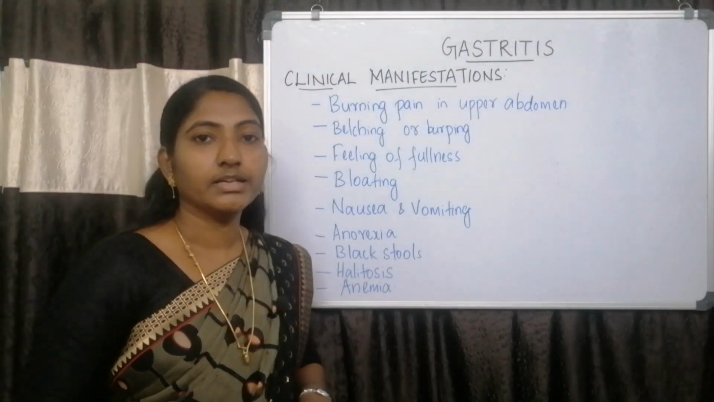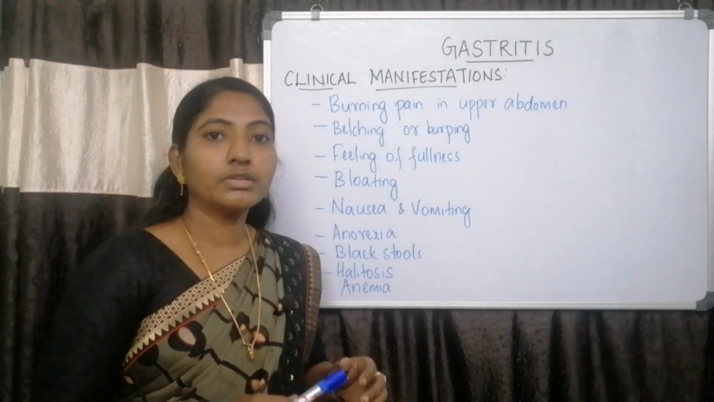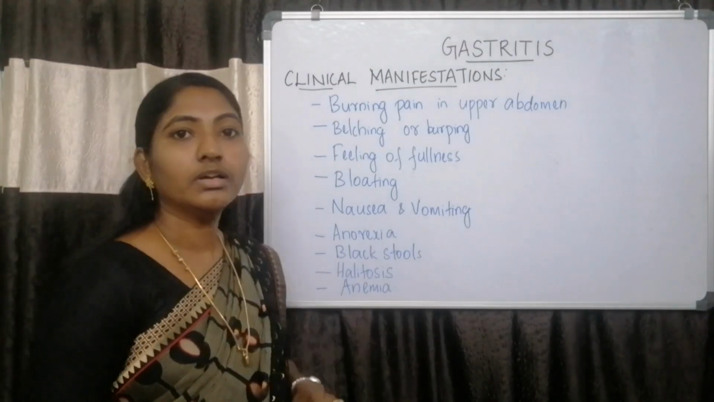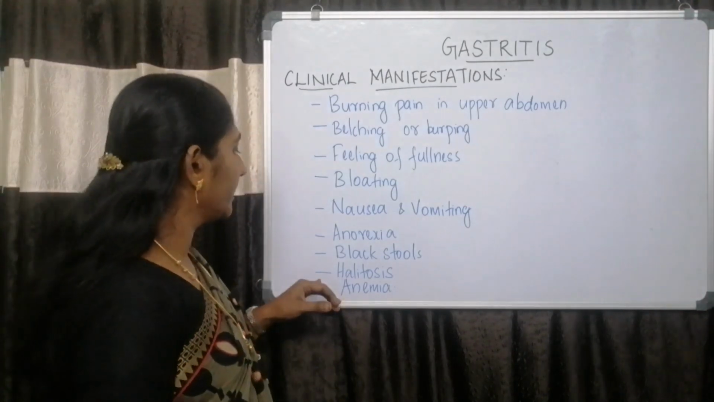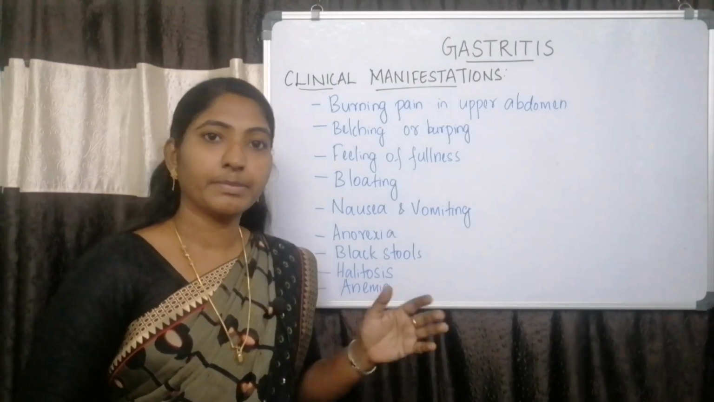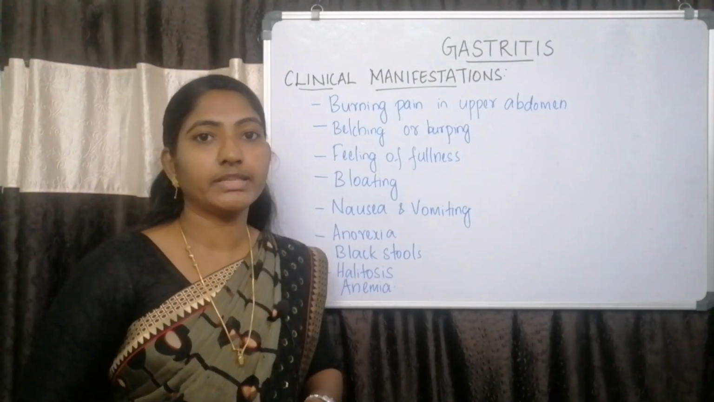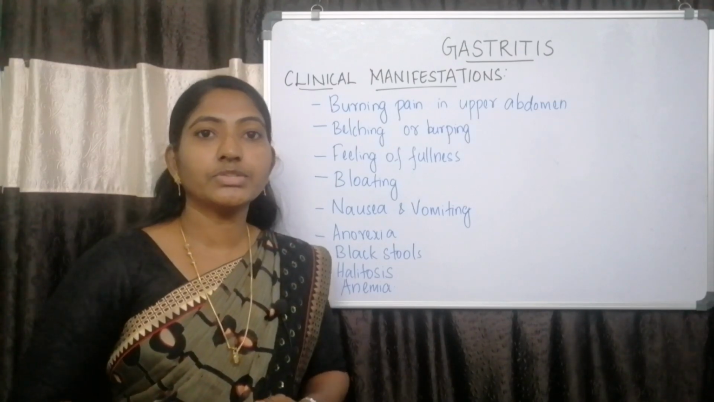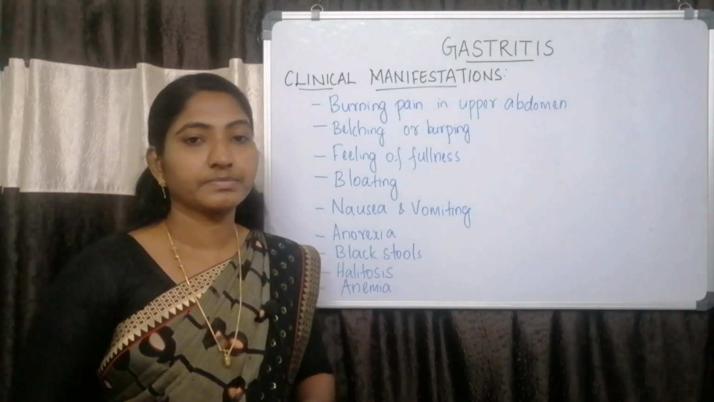Then anorexia. It is the loss of appetite. Then the patient may have black stools. So black stool may be due to the hemorrhage in the gastric mucosa, and also red colored vomitus is due to hemorrhage in the gastric mucosa. Next one is halitosis. It is the foul smelling breath. This is due to the presence of Helicobacter pylori infection. And next one is symptoms of anemia will be there for patients with chronic gastritis, chronic atrophic gastritis. This is due to the deficiency of intrinsic factor which may lead to pernicious anemia.